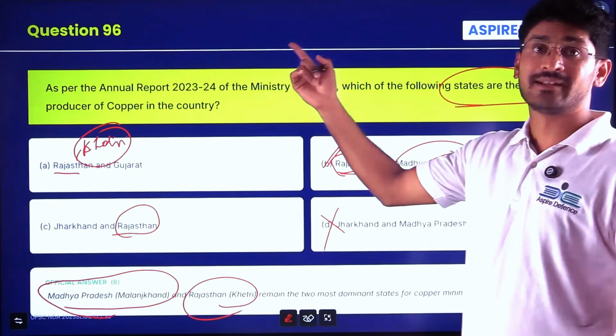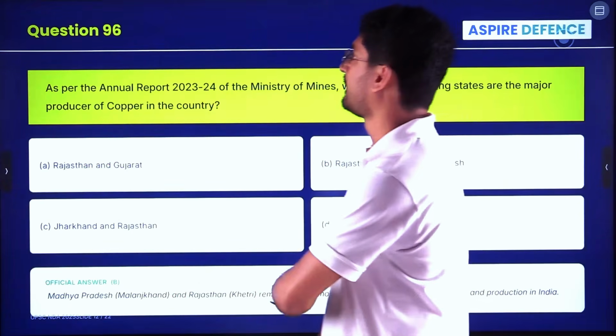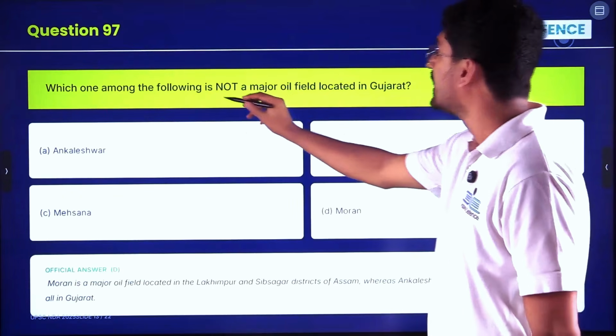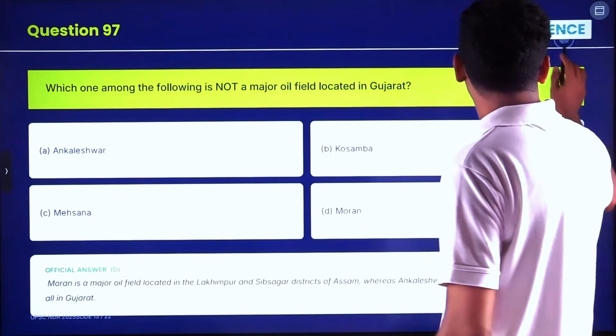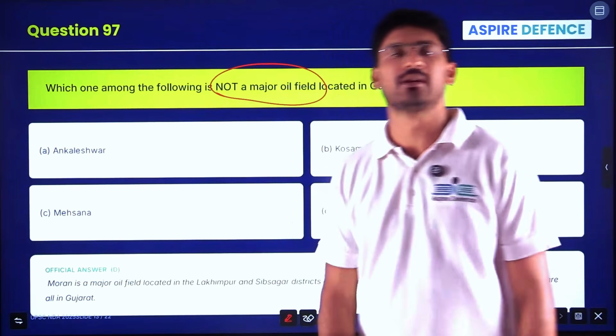So what I discussed, the themes, you have to focus and revise, my friends. Next, question 97. Which one among the following is not a major oil field? So asked is not a major oil field located in Gujarat.